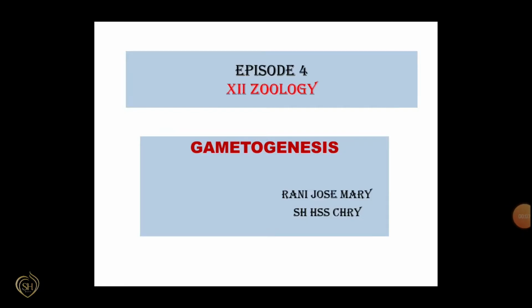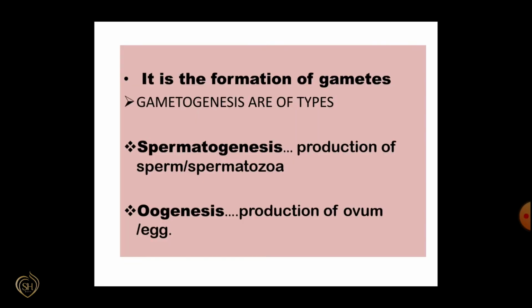Let us discuss gametogenesis. It is the formation of gametes or sex cells. There are two types, spermatogenesis and oogenesis. Spermatogenesis is the production of sperm or spermatozoa from the male primary sex organ. Oogenesis is the production of ovum or egg from the female primary sex organ.